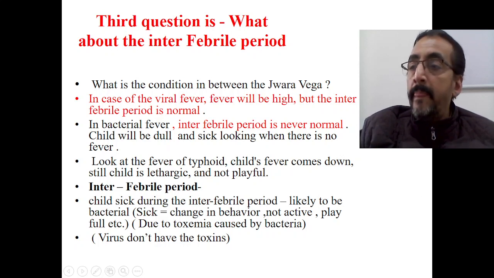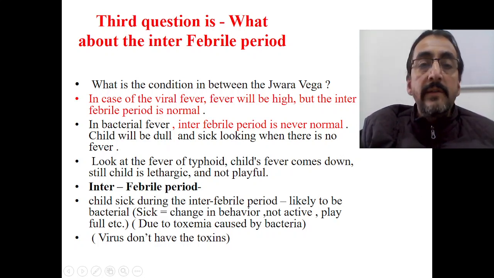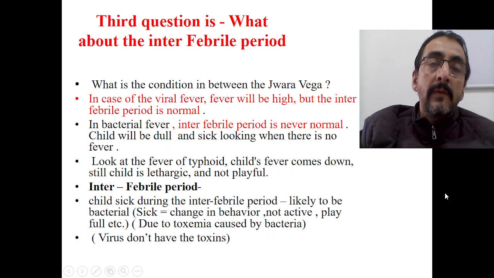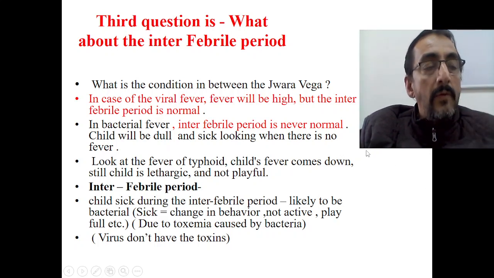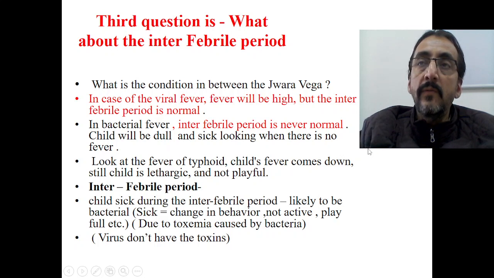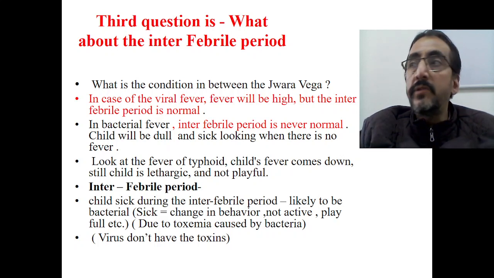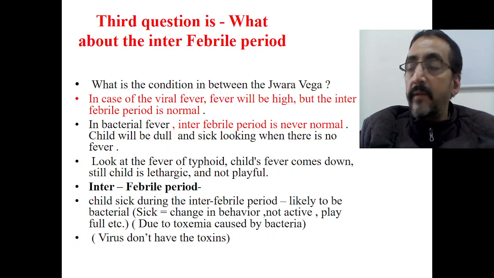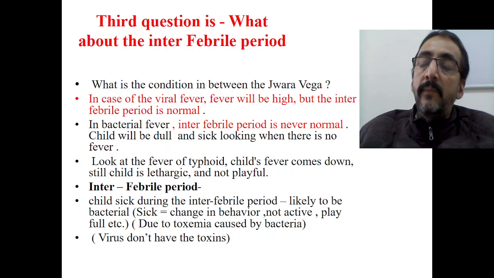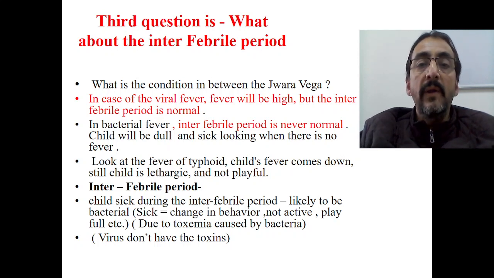Okay. Now you know that we are discussing fever, the approach to fever in children. Already we have completed almost 11 parts. Today is the 12th part. So the first question is onset of the fever. The second question is response to the antipyretic drug. And the third question that you have to ask is, what about the interfebrile period? Now this is a very important thing. What about the interfebrile period?